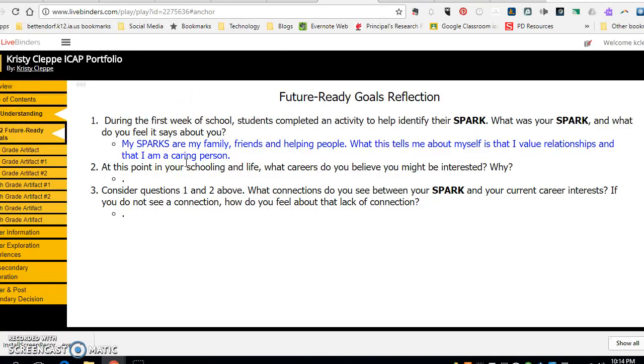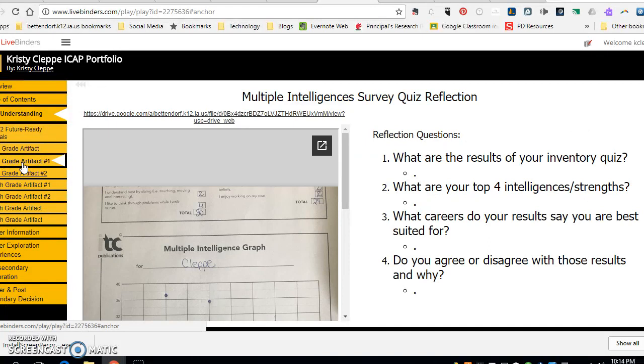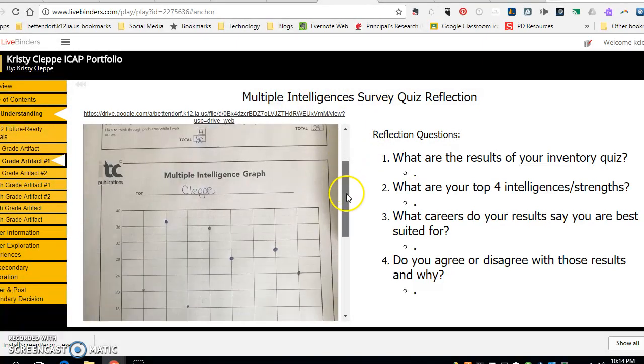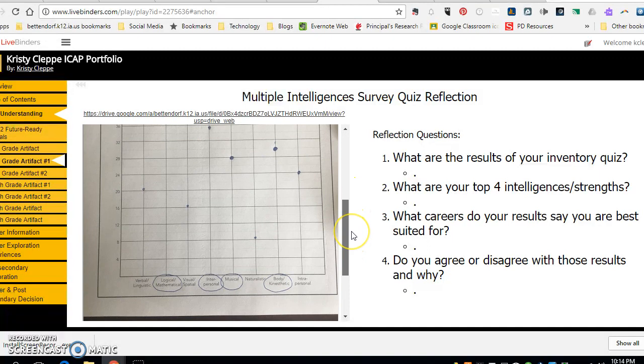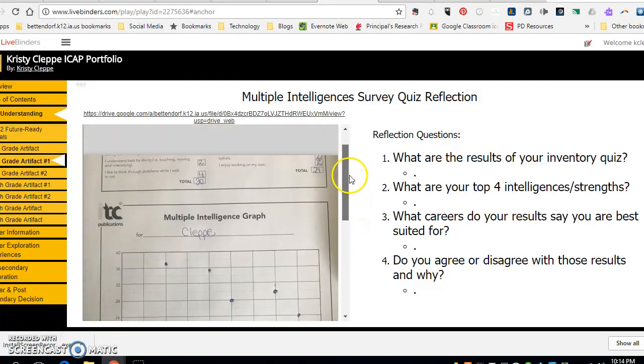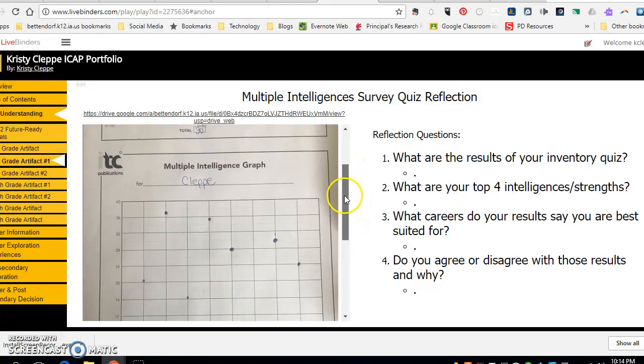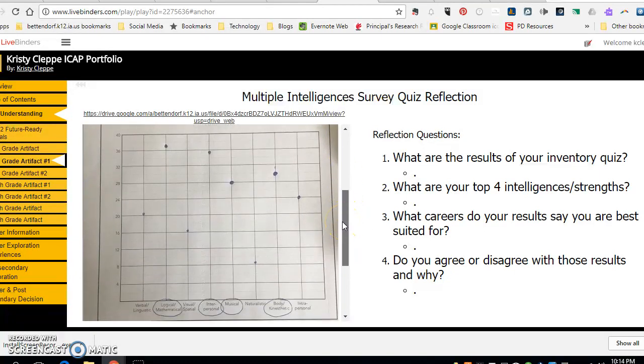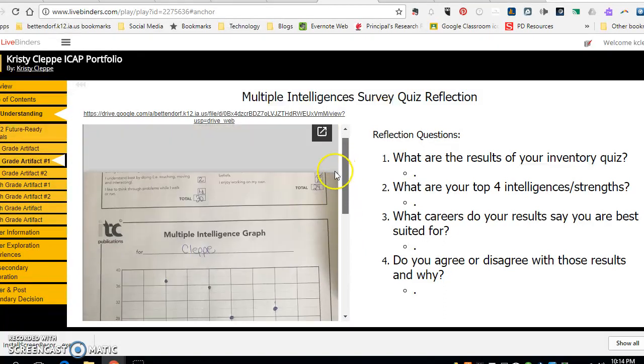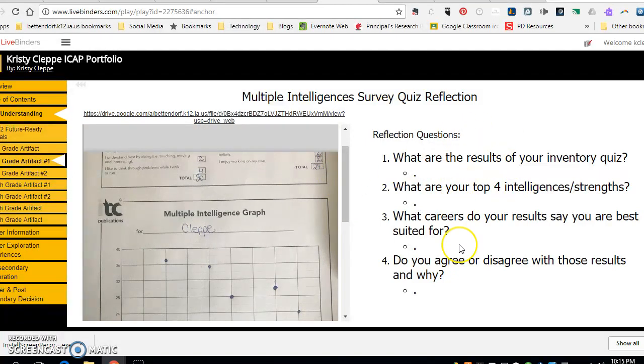And then the second part students should have completed is their ninth grade Artifact 1. So in advisory, students took a multiple intelligence survey quiz, which you can see here with the image that I've uploaded, basically talking about what type of multiple intelligence they have based on answering some questions. And the ninth grade students should have gone in and graphed those results and taken a picture of that. What they're going to do is upload that into their portfolio and then go over here and answer those 4 questions as it relates to where they're at this time in their current academic planning.